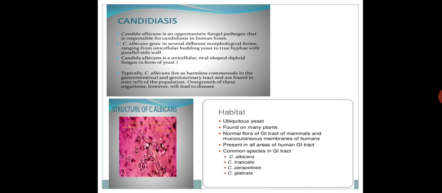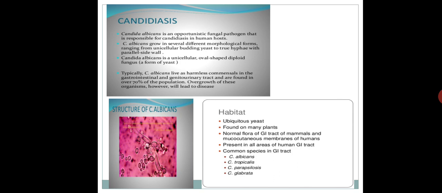Now if you see the habitat, meaning where it lives and where it is found, it is a ubiquitous yeast. Ubiquitous means it is found everywhere. You can find it everywhere. Now see, the kingdom of the yeast is fungus. In the flow chart, kingdom fungus, then yeast. So what are yeasts? Once again I am repeating, these are eukaryotic single-cell organisms found on the surface of the skin and in the intestinal tract of human beings. Plus, it is found on many plants.